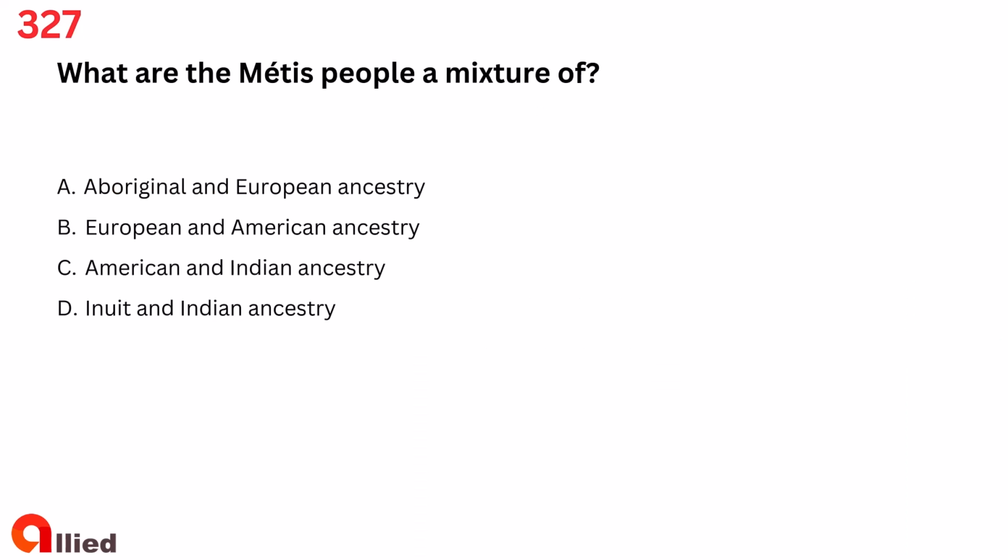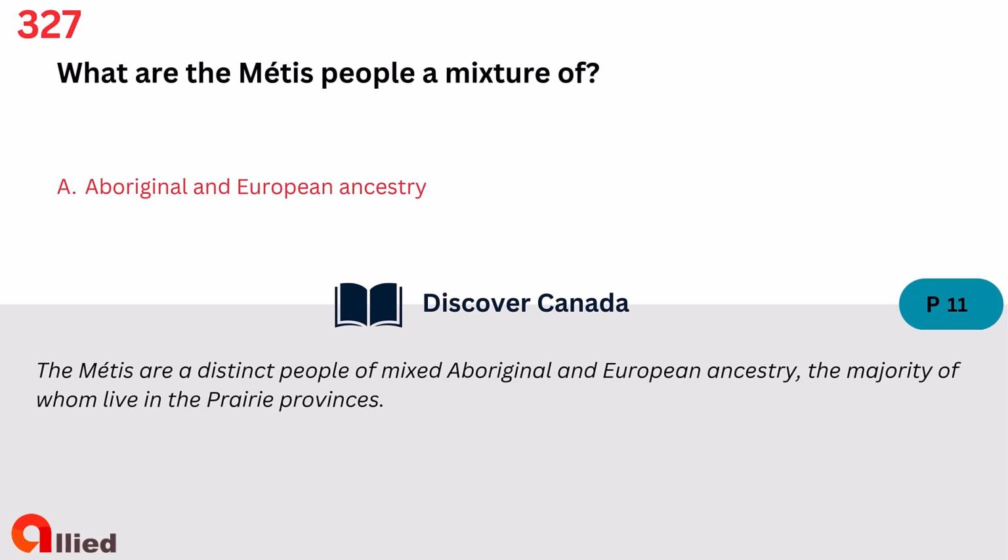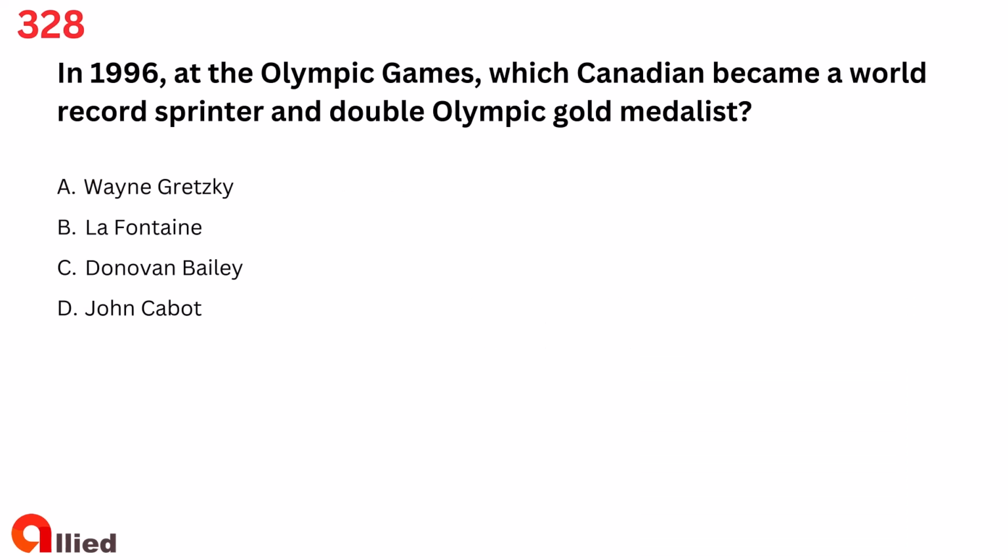Question 327. What are the Metis people a mixture of? A. Aboriginal and European ancestry. B. European and American ancestry. C. American and Indian ancestry. D. Inuit and Indian ancestry. The answer is A. Aboriginal and European ancestry.